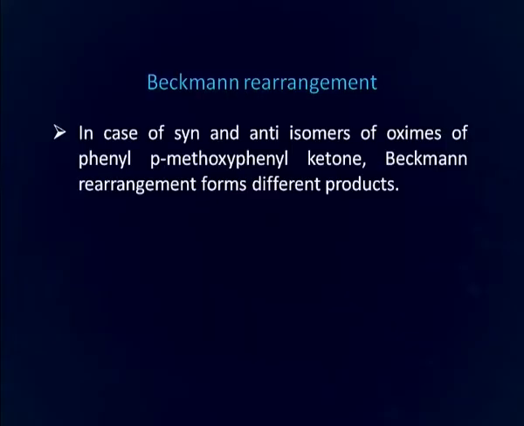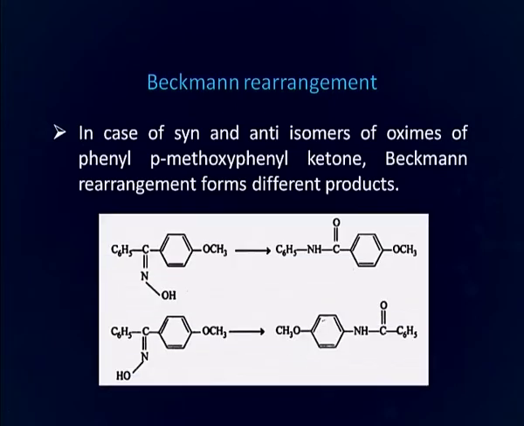So, you can see that different isomers of the same compound are forming different products as a result of Beckmann rearrangement, and this shows the stereospecificity of this rearrangement. In case of syn and anti isomers of the oxime of phenyl paramethoxyphenyl ketone, Beckmann rearrangement forms different products. As you can see, these two are the syn and anti isomers of the oxime of the same ketone, and they form different products upon Beckmann rearrangement.